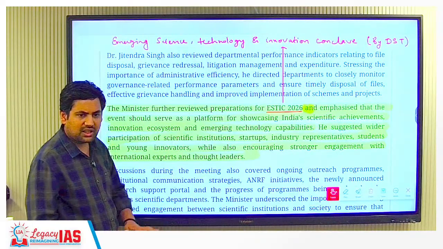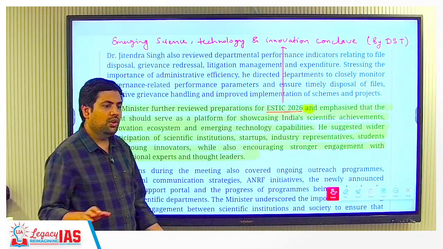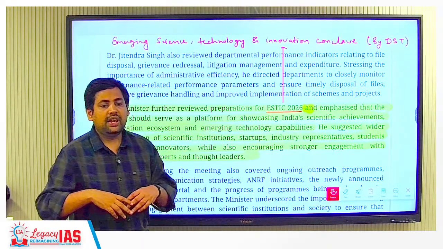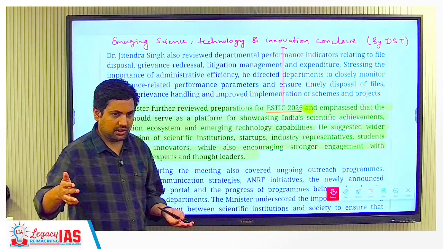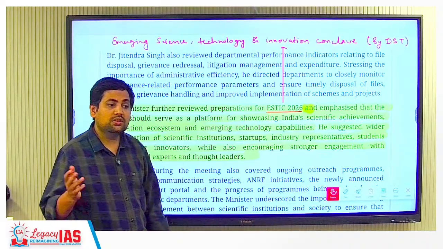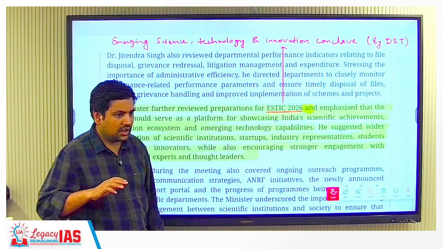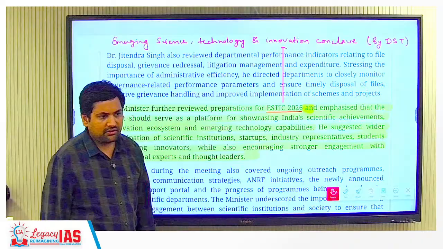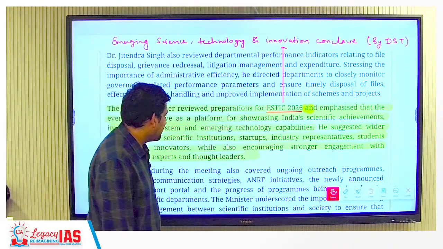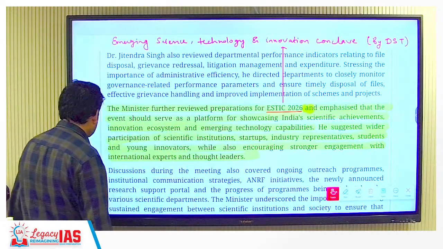It is a simple conclave where Indian institutions and private entities that have made some product can showcase it to other companies, other people, and also some foreign investors that are coming. So that is done in ESTIC 2026. He reviewed how the progress is going on.